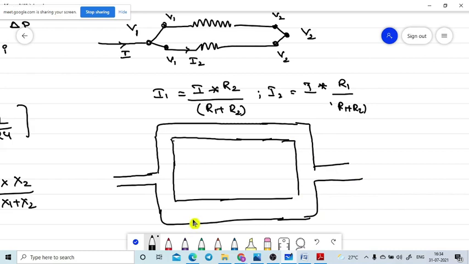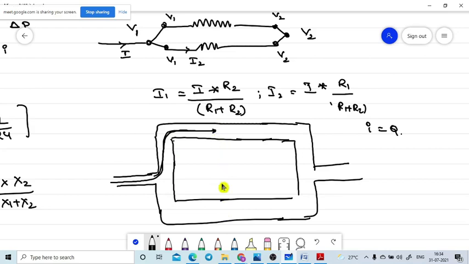So now my question is, while it is flowing, the current is different. Current means Q. I is equal to Q. Hello, my dear students. Are you getting? Now that means the volume flow rate will change depending upon the shape of the tubes.